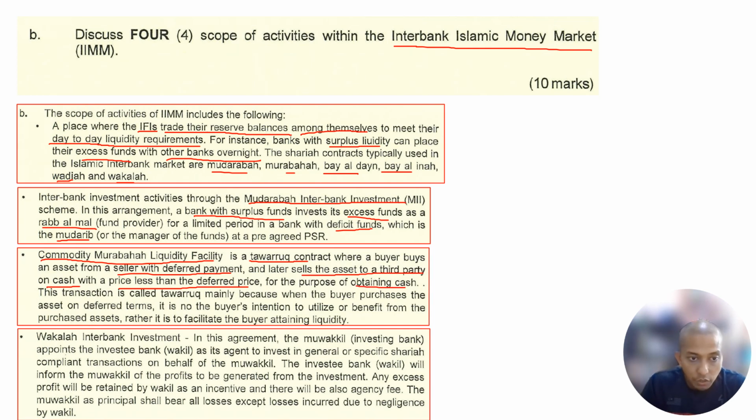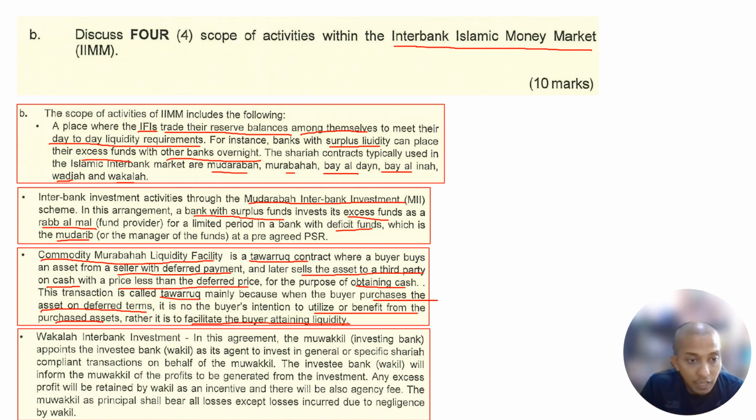This transaction is called tawaruq mainly because the buyer purchased the asset on deferred terms. The buyer has no intention to utilize or benefit from the purchase of the asset, but rather to facilitate the buyer's attainment of liquidity. The reason why the buyer purchased in the first place is not because the buyer wants to use it, but because the buyer wants to sell. But normally in this situation, they appoint one agent to find the asset for them to purchase and to find the buyer for them to sell. Right? They have an agent.